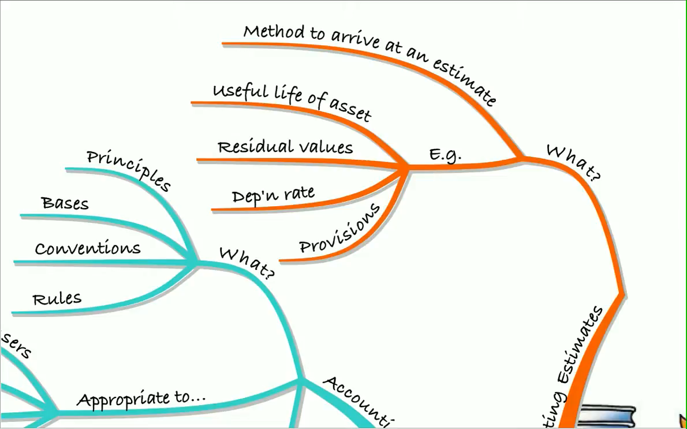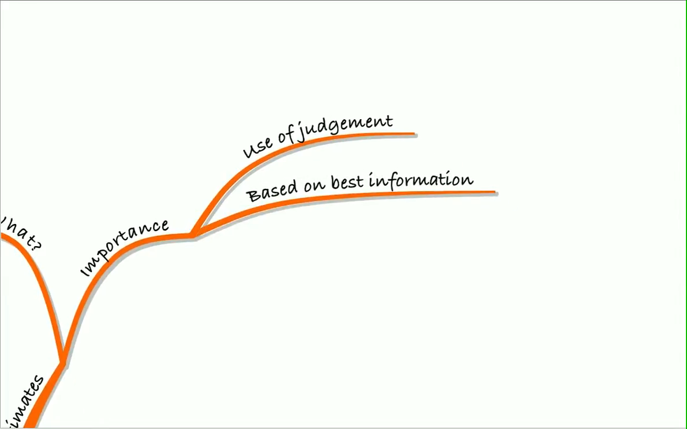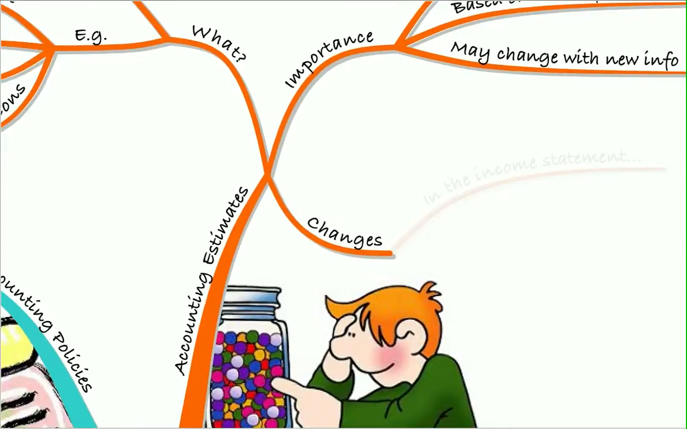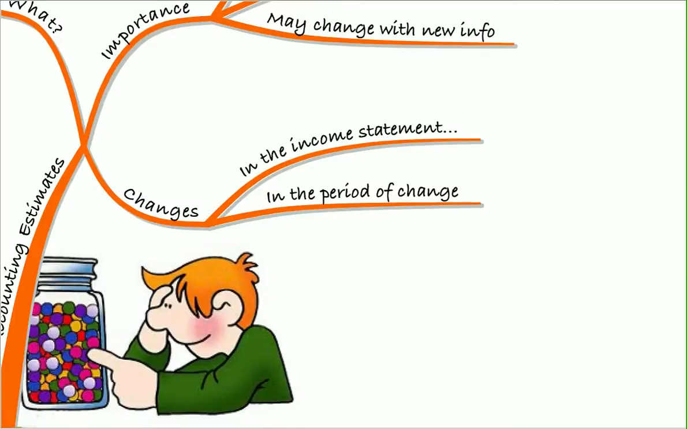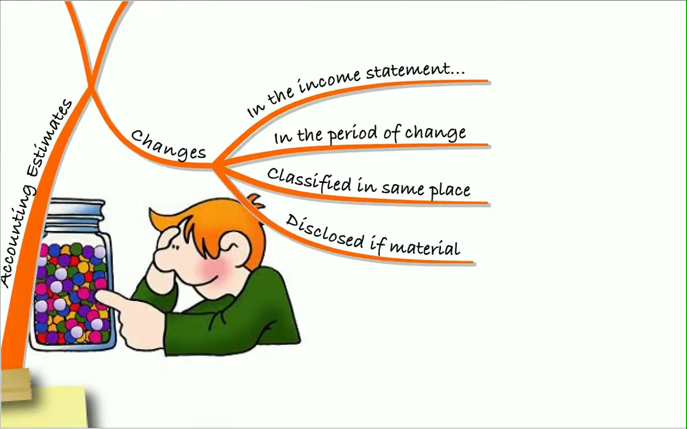So accounting estimates are things that the accountant must make a judgment on. So the importance of this is that they have to use that judgment. These have to be based on the best information we have available, but be aware that they may change if that information changes. So if we're changing an accounting estimate, remember, we'll do this in the income statement, but we'll do it in the period of change, so it's not retrospective, it's prospective, only moving forward. It's classified in the same place and disclosed if material. So simply for an accounting estimate, we will disclose it and do it moving forward.